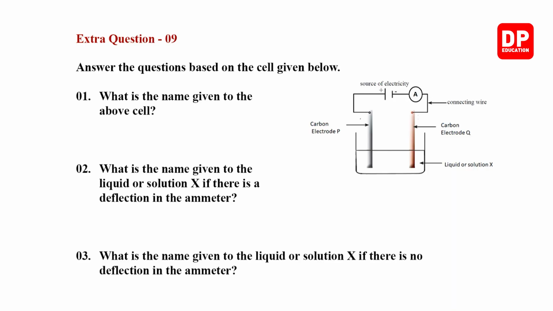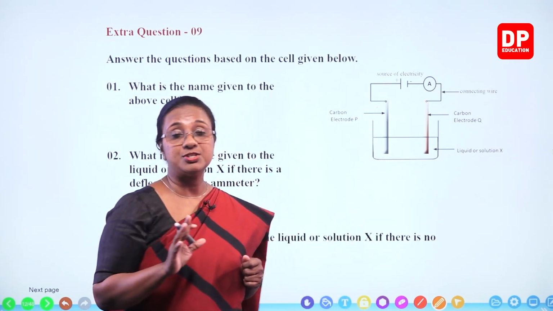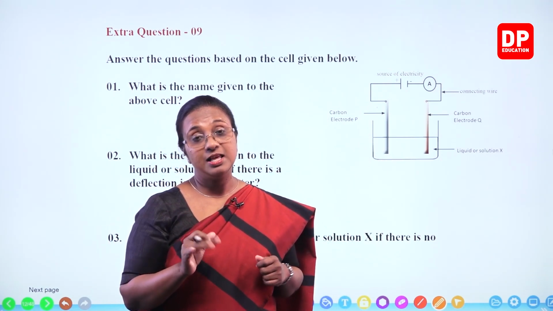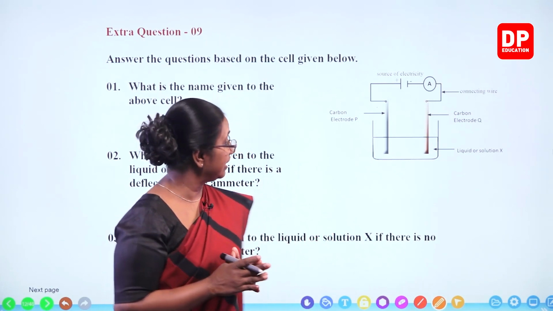Extra question 9. Answer the questions based on the cell given below. So look at the question here, the cell given below. There is a source of electricity, so you all know it has to be an electrolytic cell. When we supply electricity, it will be an electrolytic cell.